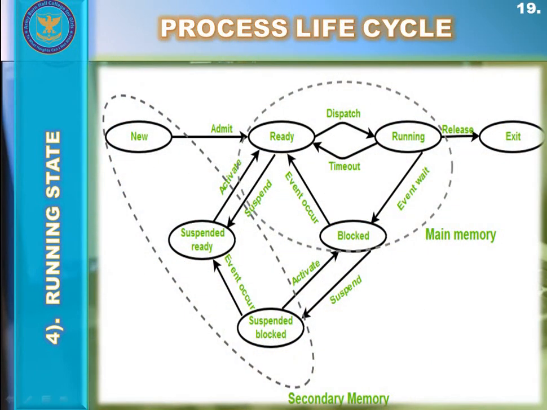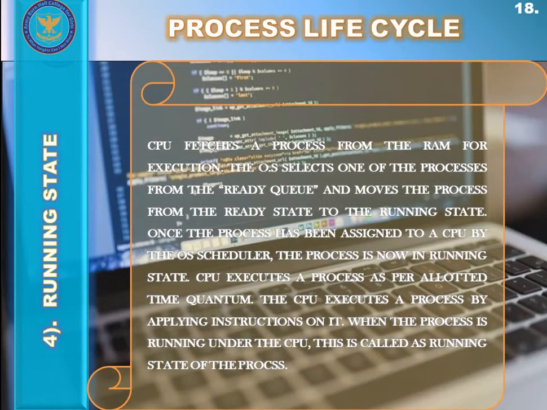When it is time to select a process to run or execute, the operating system selects one of the processes from the ready queue and moves the process from the ready state to the running state. When the process has been assigned to a processor by the operating system scheduler, the CPU executes the process by applying its instructions on it. The CPU executes a process as per the allotted time quantum.